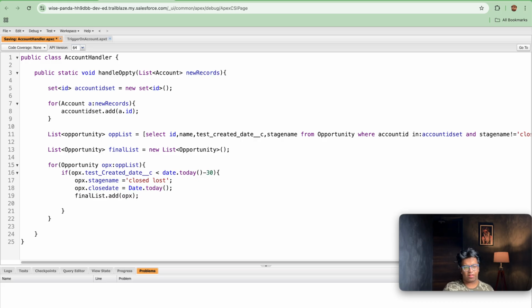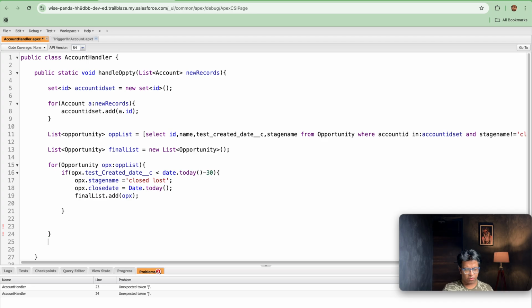Once we are done with this, the next step is the if, so let's come out of this for loop. Let's cut this if and paste it outside. If finalList is not empty.